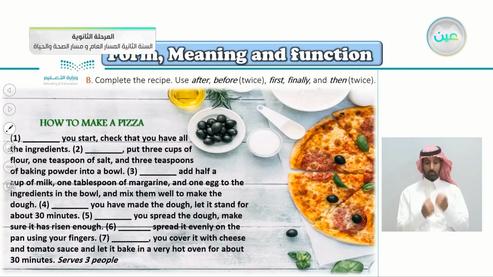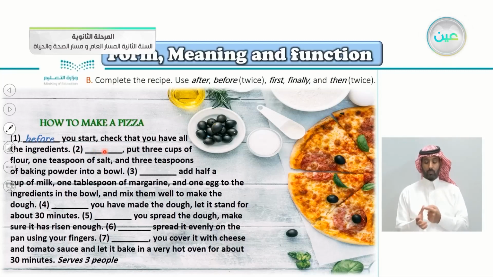Exercise B here, complete the recipe. Use after, before twice, of course, first, finally, and then twice. Let's read it together here, how to make a pizza. So the first thing here, of course, is very good. It's first: before you start, check that you have all the ingredients.